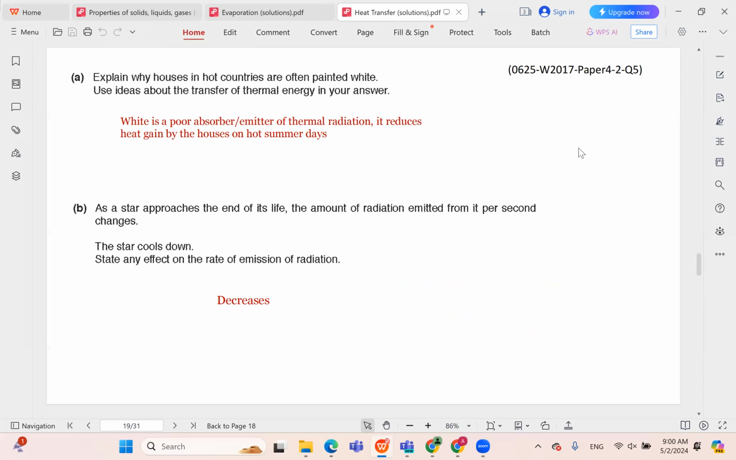As a star approaches the end of its life, the amount of radiation emitted from it per second changes. The star cools down. State any effect on the rate of emission of radiation. So you should understand that hotter objects will emit more heat energy by radiation. So the cooler an object is, the less radiation occurs. Radiation is expected to occur less in cooler objects. So the effect is simply that radiation decreases.